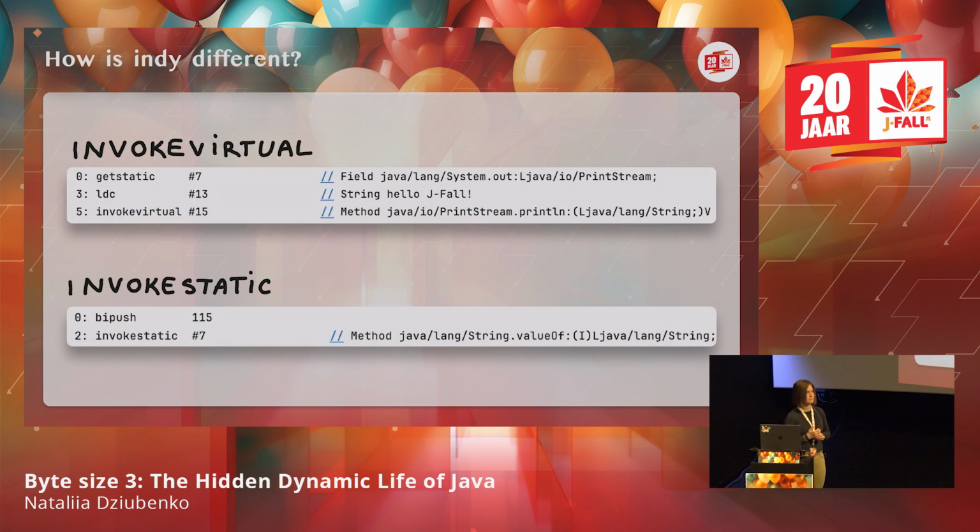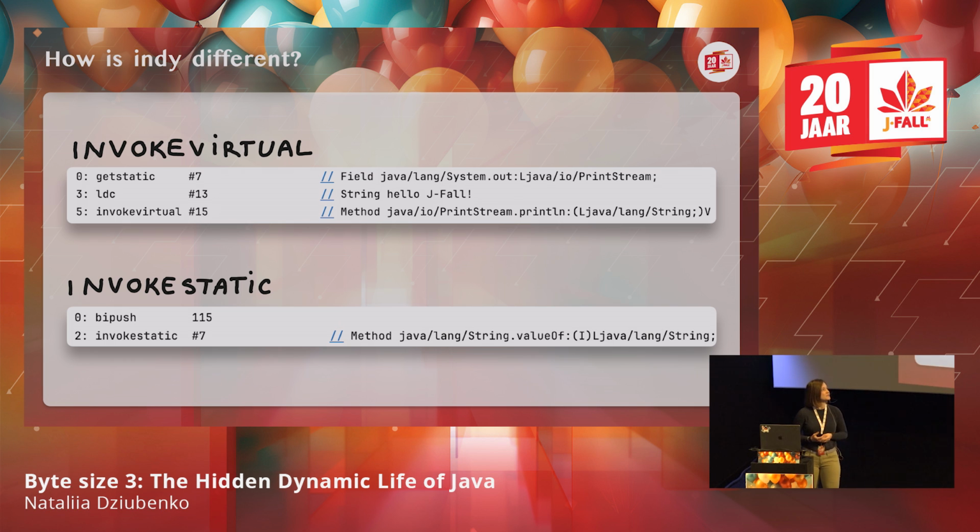So how is this different? These are some other instructions for invoking methods. There are more, such as invokespecial and invokeinterface, but these are good for illustrating what I mean. Invokevirtual is meant for invoking a method on some instance of some class, right? So here we're putting the value that we provide as an argument. We also must put the reference to that instance on top of the operand stack before we use invokevirtual. And then when we use the invokevirtual instruction, we must specify where the method we're calling is actually located. So it belongs to the PrintStream type.